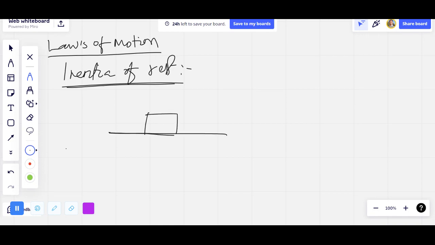Suppose this is a table or a floor where a block is resting.